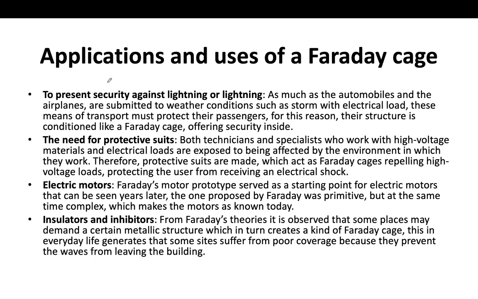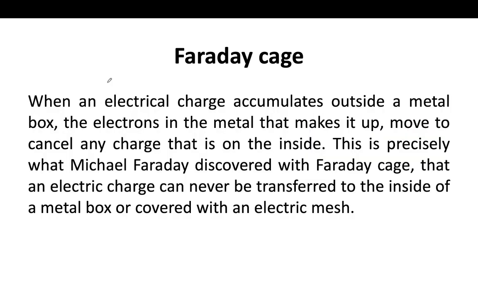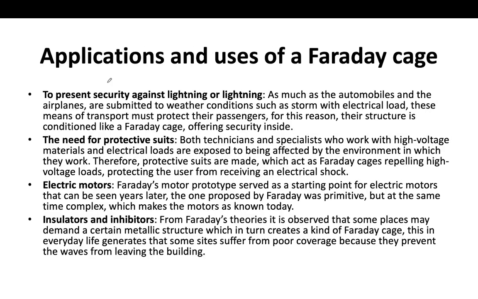What is Faraday's cage principle? That is described here and here also. When you read this and the history several times, you will know that this cage was built so that the external energy will not affect what is inside the box. So that's why this box was used for protecting from lightning.